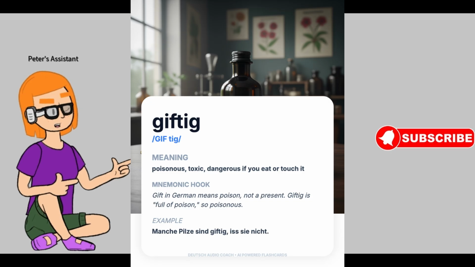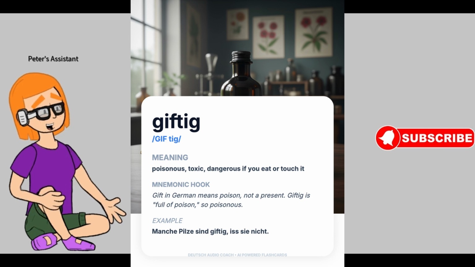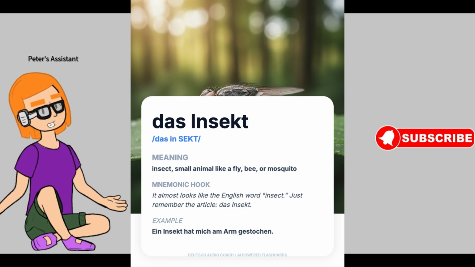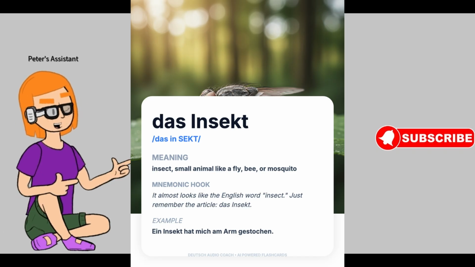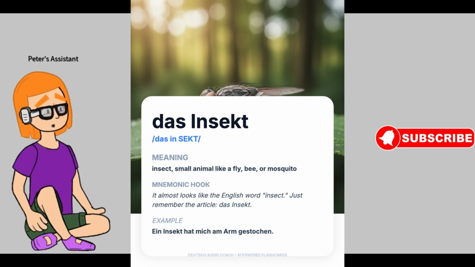Example sentence: Manche Pilze sind giftig, iss sie nicht. English translation: Some mushrooms are poisonous, don't eat them. Next German word is das Insekt. Pronunciation: das Insekt. Meaning in English: insect, small animal like a fly, bee, or mosquito.